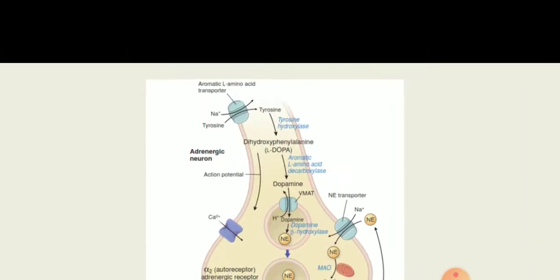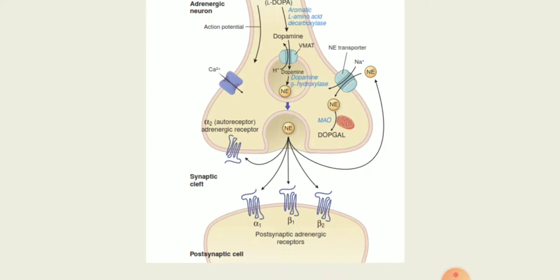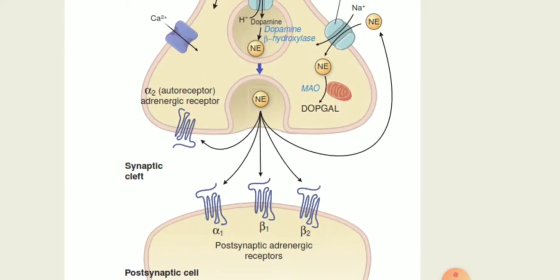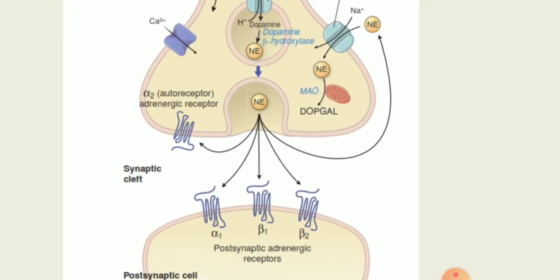So catechol O-methyl transferase is another enzyme which is responsible for the metabolism of the rest of the amount, 30% of norepinephrine and epinephrine, or noradrenaline and adrenaline. They are the same thing, just different names. Other intermediate step enzymes involved are aldehyde reductase, aldehyde dehydrogenase, and alcohol dehydrogenase, but they are not of much significance.